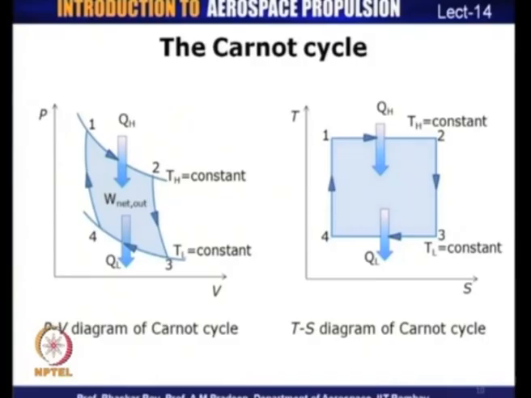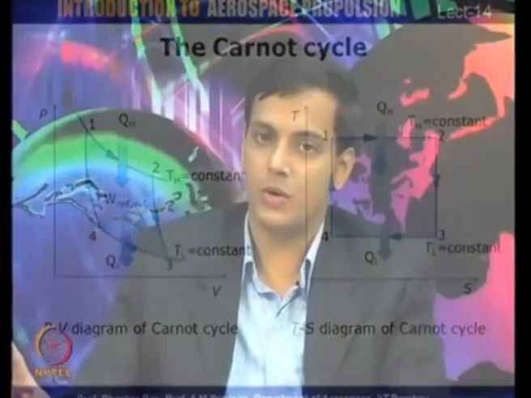Process 3 to 4 is again an isothermal process, during which QL is transferred from the system to the surroundings, and so again we have a horizontal line because temperature is a constant. The last process is a reversible adiabatic process, an isentropic process, and again it is a vertical line. So, on a TS diagram, we can see that the Carnot cycle is basically represented by two horizontal lines which correspond to isothermal processes and two vertical lines which correspond to isentropic processes.